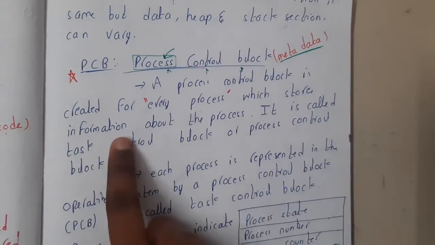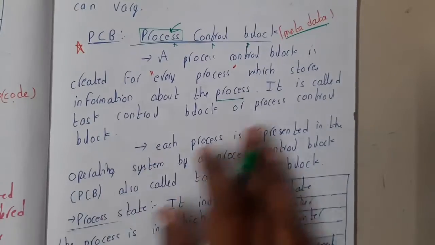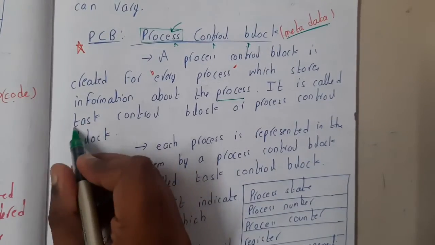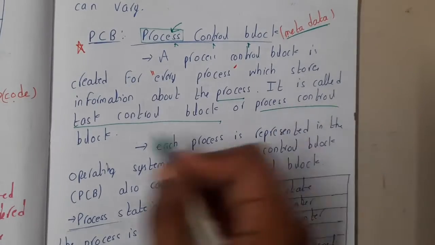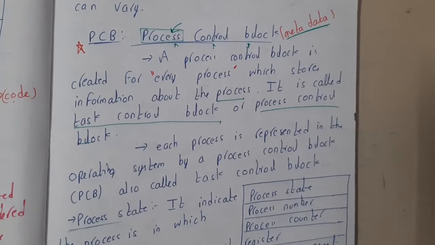So which stores information about the process. Okay, so it is called task control block. In some books it is also called a task control block or process control block. In both of these names are used interchangeably. Okay, so let us continue.